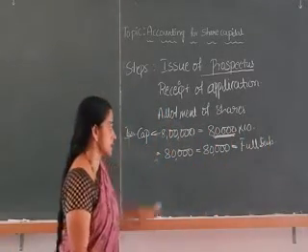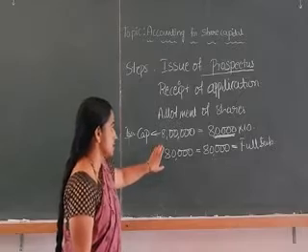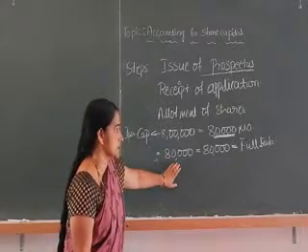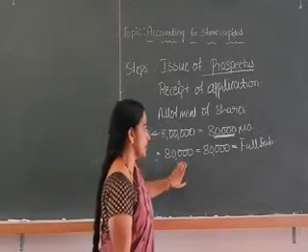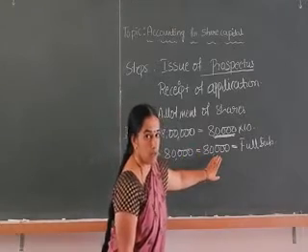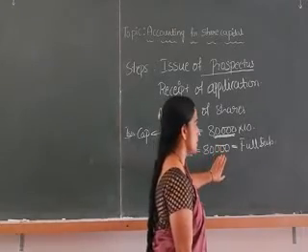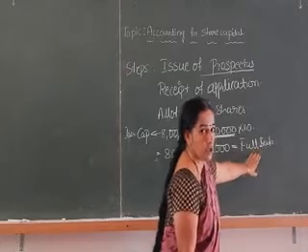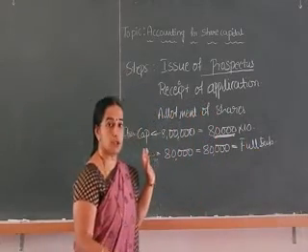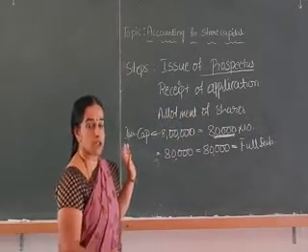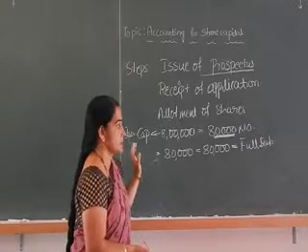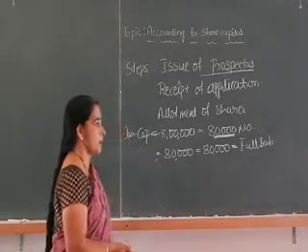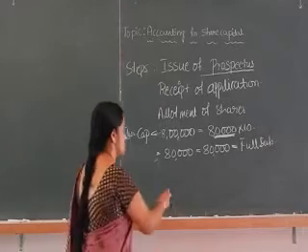Full subscription is nothing but they are ready to issue 80,000 shares and they receive applications for 80,000. So whatever shares they want to issue, if they receive that many applications, then it is called full subscription. But it will not happen always.